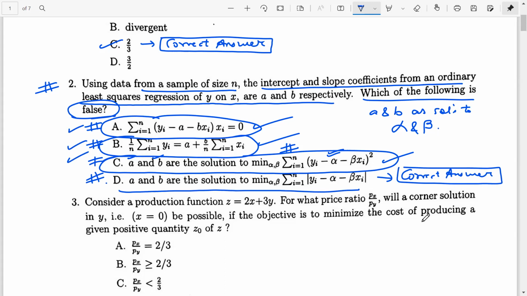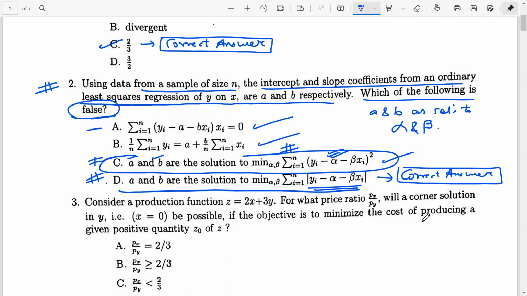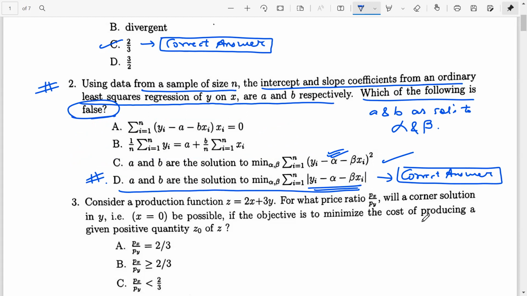Because when you are doing the OLS, you are not minimizing the modulus of yi minus yi hat. When you're doing the OLS procedure, you are minimizing the sum of the squares of the difference between yi and yi hat. So I can erase all this now. I can erase all this, and we have figured out. So by finding out the correct procedure, we have figured out what's the false. So this is my answer for question.